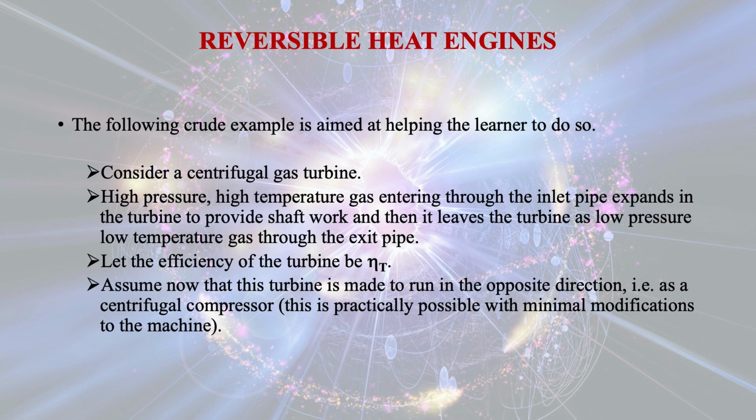Let the efficiency of the turbine be eta T, where the subscript T represents the turbine. Assume now that this turbine is made to run in the opposite direction as a centrifugal compressor. This is practically possible with minimal modifications to the machine.